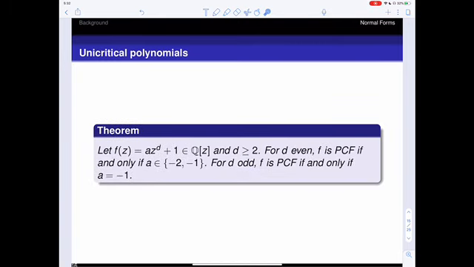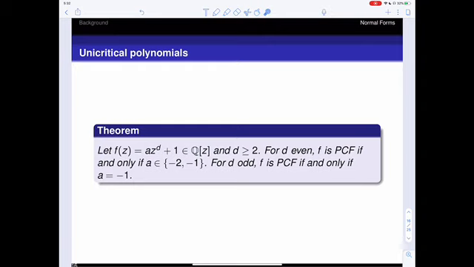So we found that if we have a unicritical polynomial with coefficients in Q, then if we are of even degree, this map will be PCF for exactly two conjugacy classes: when A is -2 or when A is -1.